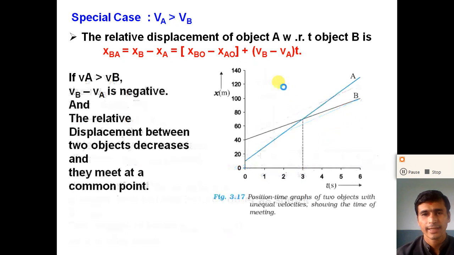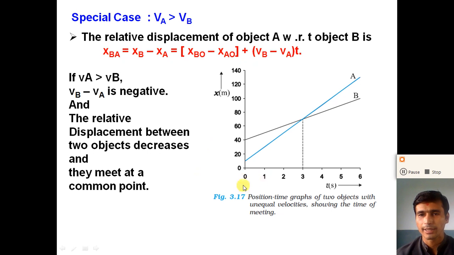Now if we consider the second case, if the velocity of A is greater than the velocity of B, the graph of A has more slope compared to the graph of B. Here VA is greater than VB, so we get VB minus VA as negative. So if the velocity of A is greater than the velocity of B, the relative velocity VB minus VA is negative, and the relative displacement between the two objects decreases and they meet at a common point.